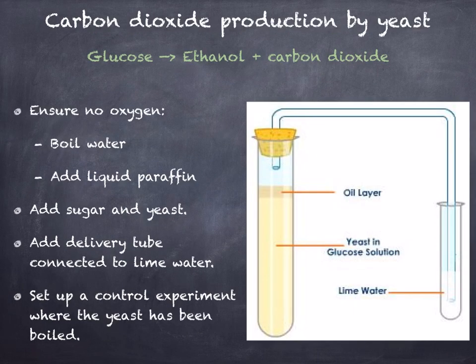It is possible to demonstrate the production of carbon dioxide in anaerobic respiration using the following setup. Firstly, it is important that all oxygen is excluded. Oxygen is removed from water by boiling it, and then a layer of liquid paraffin is added to prevent oxygen re-entering. Yeast and sugar are then added, and a delivery tube is used to connect the test tube to a second containing lime water, which will turn cloudy if carbon dioxide is present.